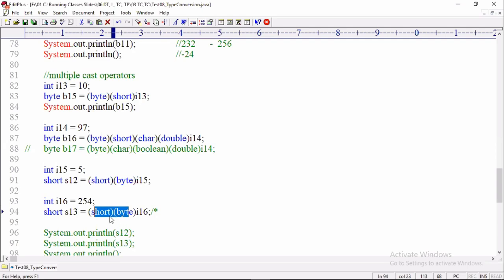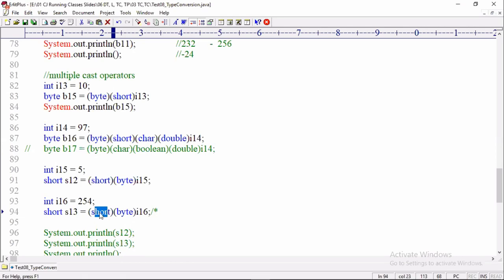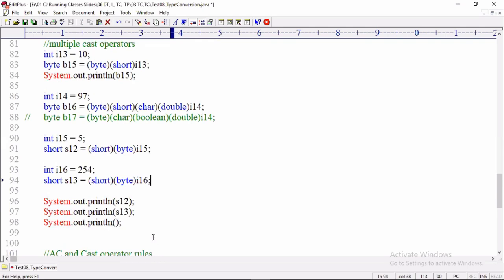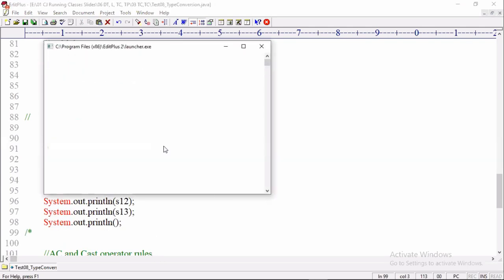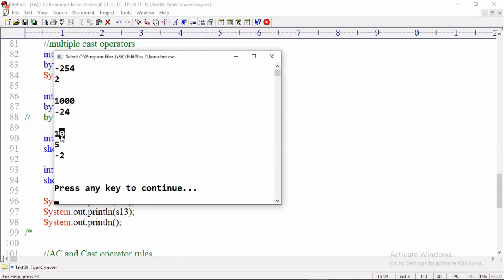No. From here onwards, all remaining cast operators work with the generated value, -2. Is -2 converted to short? Yes. Then what value is returned? -2. Okay? Look at that. The values are 10, 5, and the last value is -2.